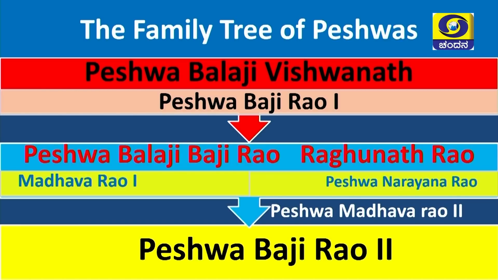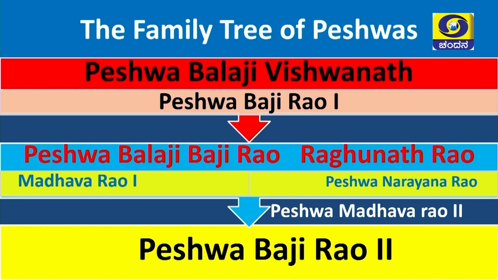After Balaji Vishwanath, his son Bajirao first became the Peshwa. This Bajirao first had 2 sons. They were Peshwa Balaji Bajirao and then Raghunath Rao. Balaji Bajirao was the elder son of Bajirao first, so Balaji Bajirao became the Peshwa.